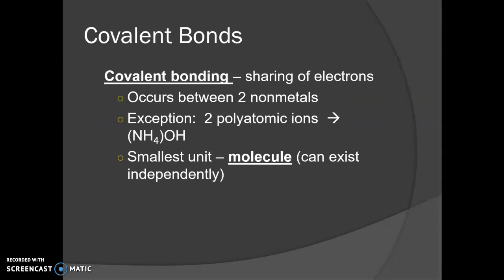Covalent bonds occur when you share electrons. So they're still trying to meet that octet rule, but instead of transferring the electron from one to another where you get opposite charges, this time they're going to share electrons. And it usually occurs between two nonmetals.